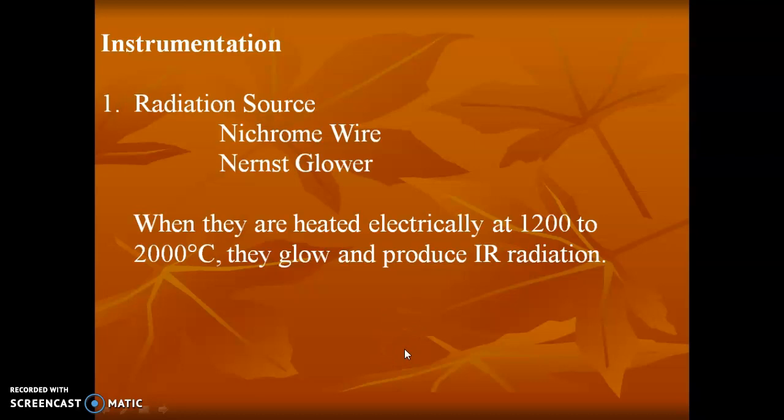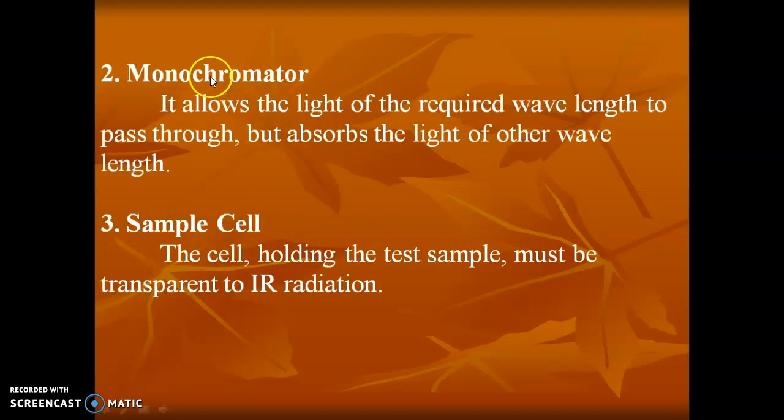Then coming to the instrumentation, first we will discuss the radiation source. There are two types of source used in IR spectroscopy. One is nichrome wire and the other one is Nernst Glower. When they are heated electrically at 1200 to 2000 degrees Celsius, they glow and produce IR radiation. The next is the monochromator. It allows light of the required wavelength to pass through but absorbs light of other wavelengths. Next is sample cells.